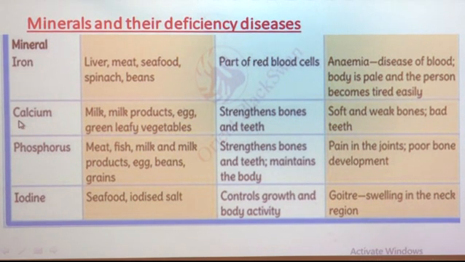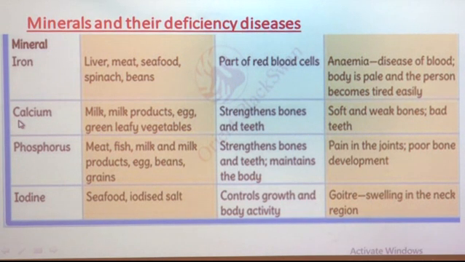Then see about calcium. Calcium is the most important mineral for our body, and we get calcium from milk products, egg, green leafy vegetables such as spinach and fenugreek. What is the function of calcium? It makes bones strong and is helpful to teeth.